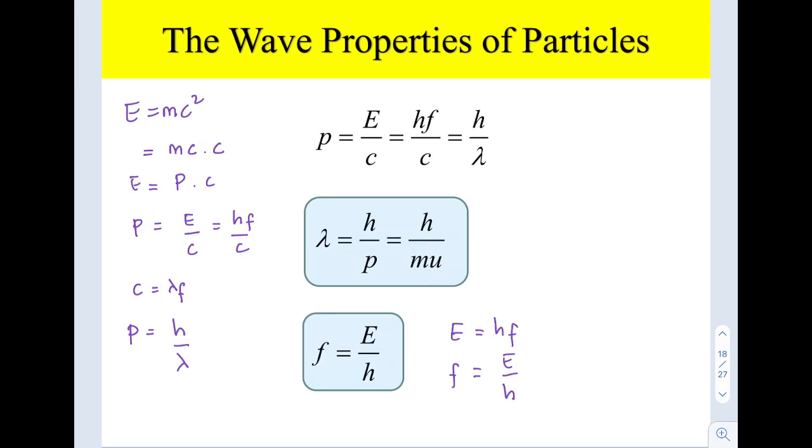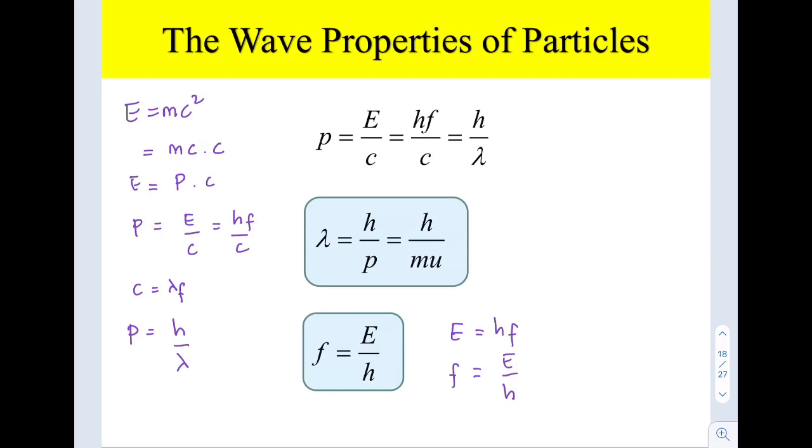If you see here, this is a story about the particle, and here, this is a story about a wave. When we combine this, it means that particles or waves can both behave as a wave or as a particle.